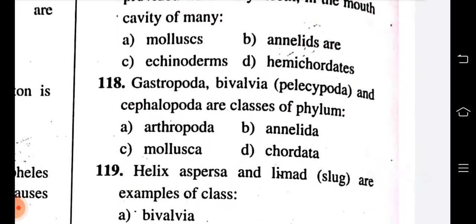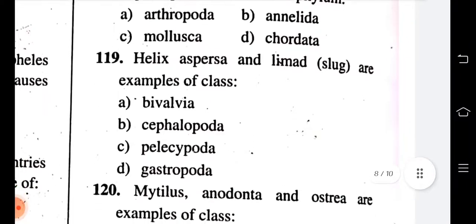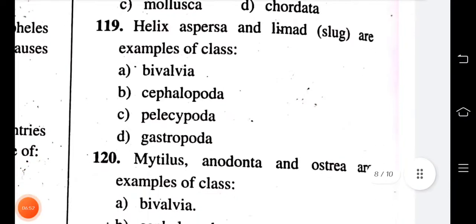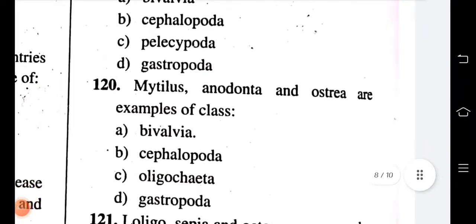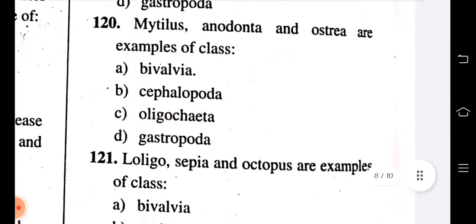Gastropoda, bivalvia, and cephalopoda are classes of phylum Arthropoda, Annelida, Mollusca, Chordata. It's basically the classes of Mollusca. C is correct. Helix aspersa and Limax are example of class Bivalvia, Cephalopoda, Pelecypoda, Gastropoda. These are basically the example of Gastropoda. D is correct. Mytilus, Anodonta, and Ostrea are example of class Bivalvia, Cephalopoda, Oligochaeta, Gastropoda. It's basically option number A, Bivalvia.